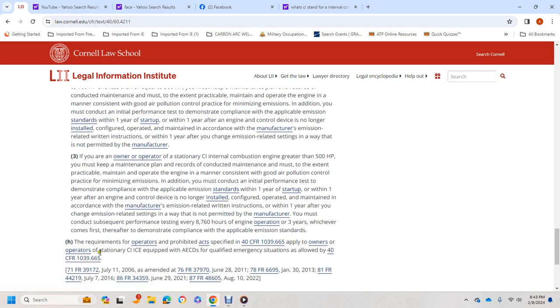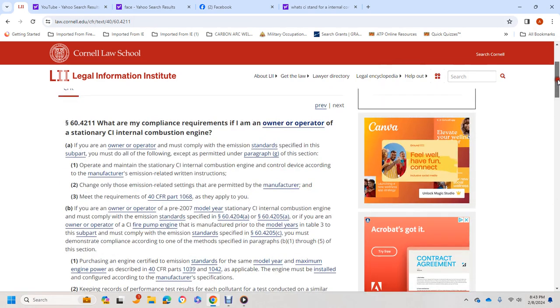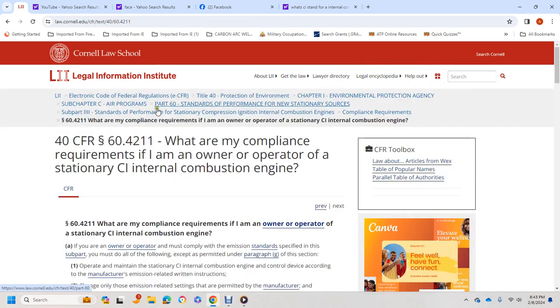applies to the owners and operators of a stationary compression ignition internal combustion engine with an AECD for qualified emergency situations specified in Title 40 CFR 1039.665. Title 40 CFR 60.4211: What am I required to do to comply with the requirements as an owner or operator of a stationary compression ignition internal combustion engine?